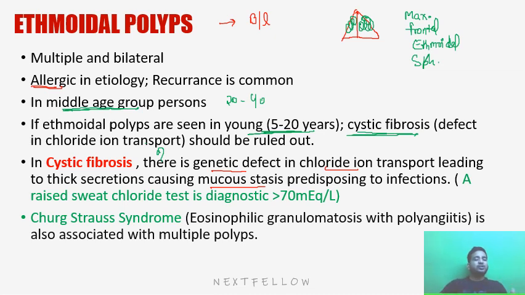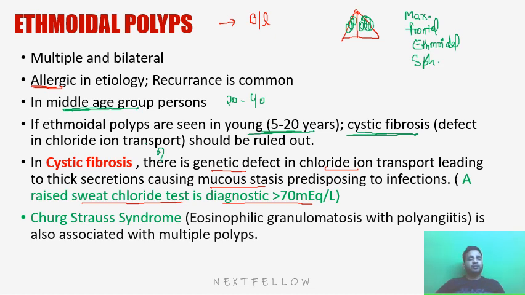So what is the test for cystic fibrosis? A raised sweat chloride test is diagnostic, that is greater than 70 milliequivalent per liter. So we will do the sweat chloride test and find out the increased chloride in the sweat. So that is a test for cystic fibrosis.